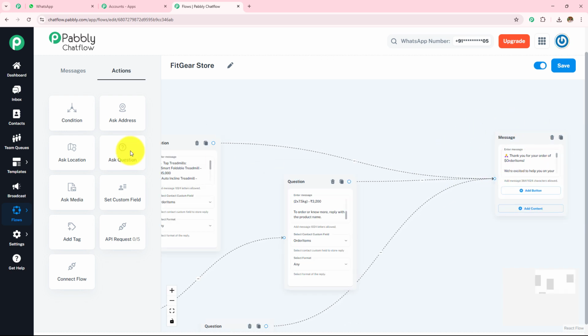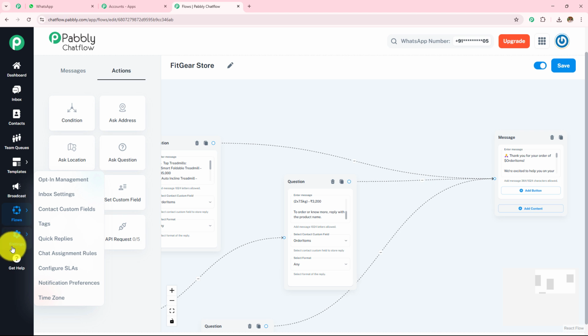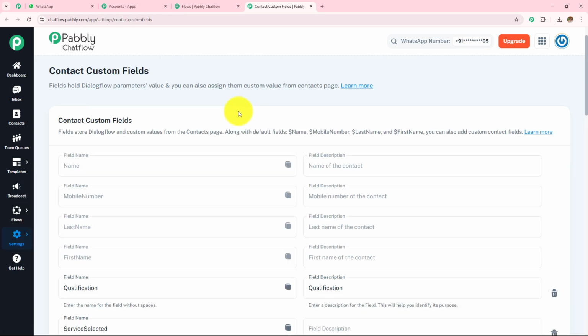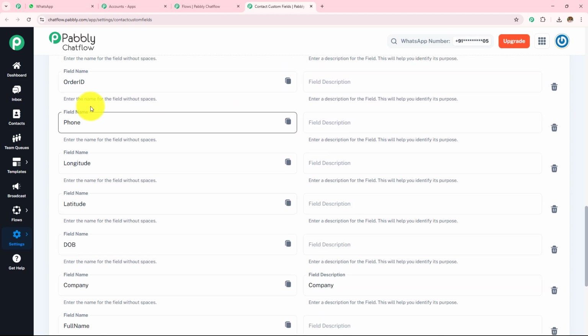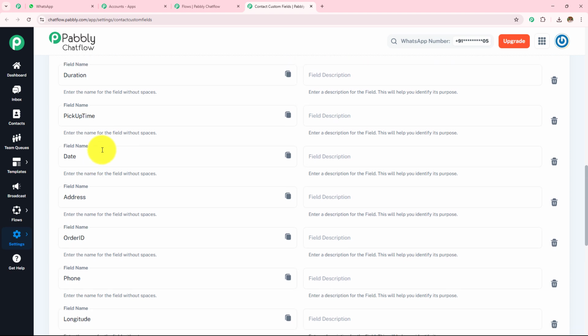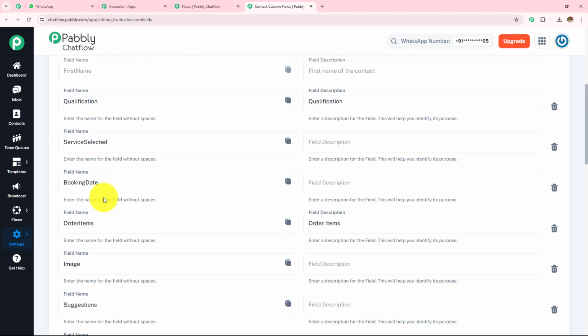For that, on the left hand side where you can see all these options, you can see this option of settings. Now I have to go towards this contact custom fields. Here I have landed on this contact custom fields and if I scroll down you can see all the fields which I have created. As I have told you earlier, here I have created a field for the order item.